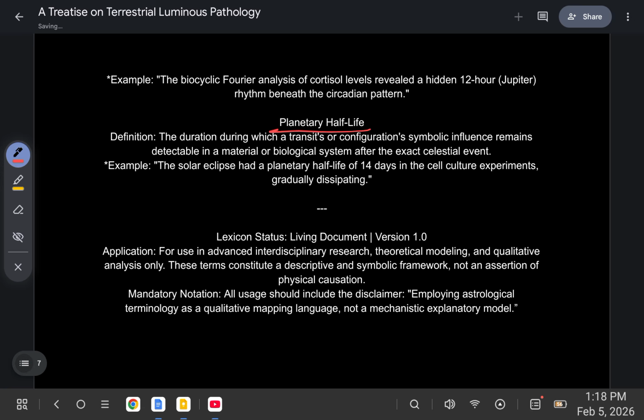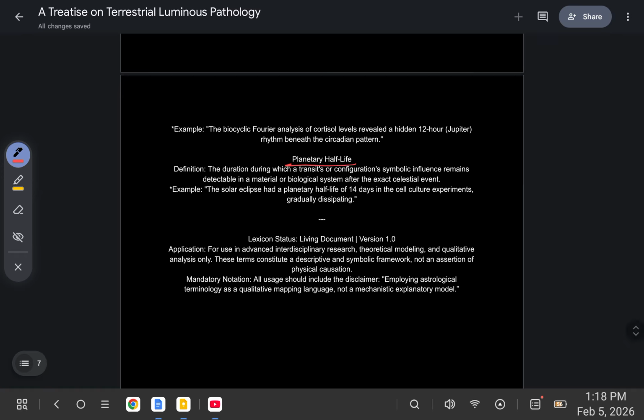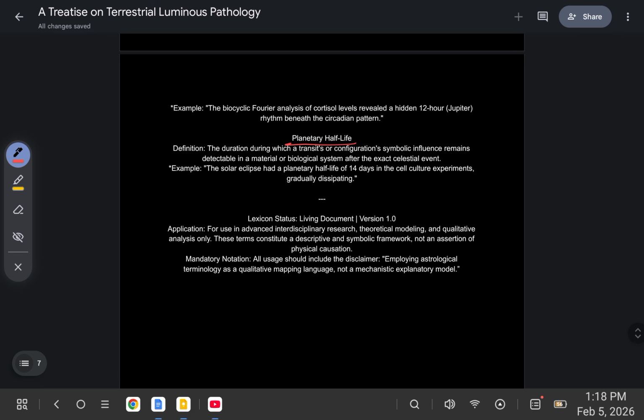Planetary half-life, the duration during which a transit's or configuration's symbolic influence remains detectable in a material or biological system after the exact celestial event. For example, the solar eclipse had a planetary half-life of 14 days in the cell culture experiments, gradually dissipating. And that is the end of this document. This was employing astrological terminology as a qualitative mapping language, not a mechanistic explanatory model.